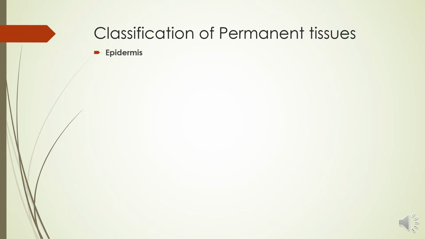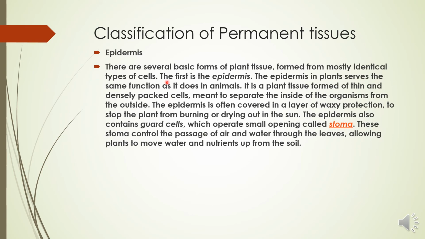Epidermis is made up of those plant tissues which cover or surround the cell. Epidermis is basically the boundary of the cell. There are several basic forms of plant tissues, formed mostly from identical types of cells. Epidermis is a plant tissue formed from the same kind of cells, similar in shape.